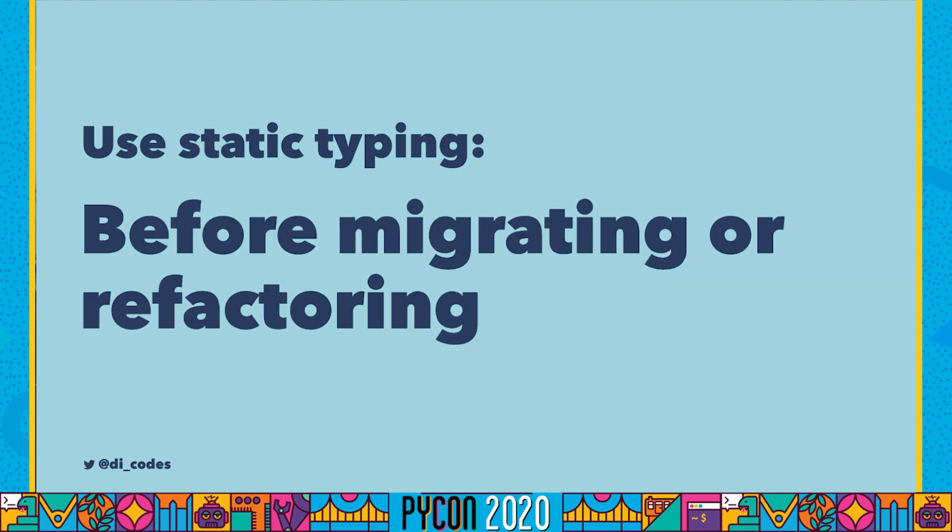You should use static typing before migrating or doing a big refactor. Basically, add static types to all the mission critical parts of your application, and then go and do your migration or refactor and see if any of your type annotations start to fail. That'd be a place where you could probably find some bugs.